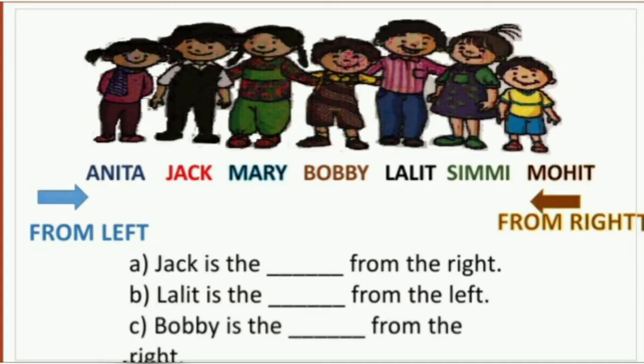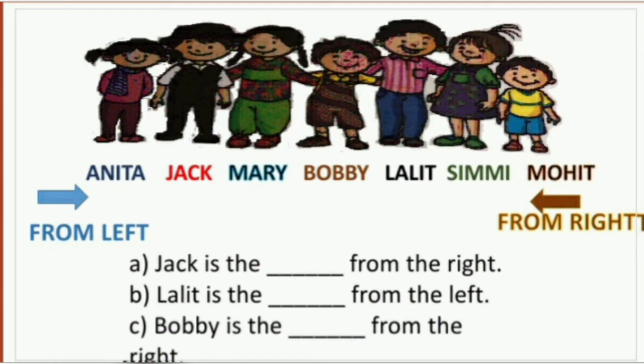Now come to this slide. You can see 7 children standing in a row, and the questions asked are: Jack is the blank from the right, Lalit is the blank from the left, Bobby is the blank from the right. That is, you have to write the positions from the left side or the right side.